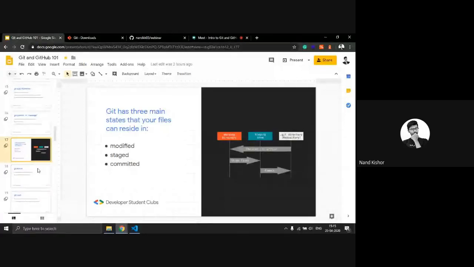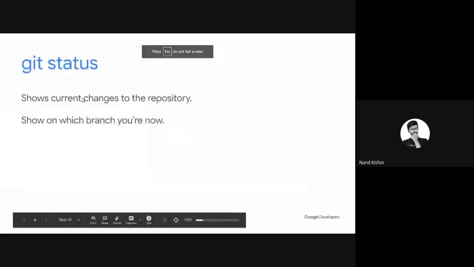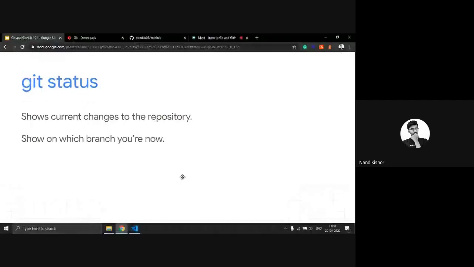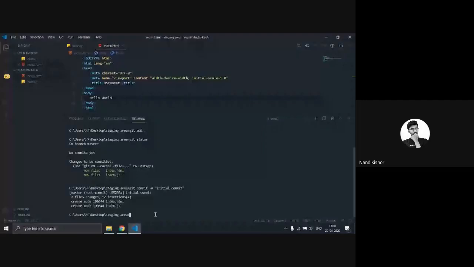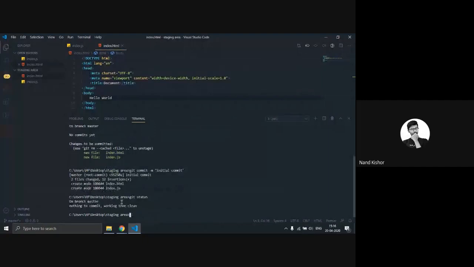So our next command is git status. As I already showed you this command, it basically shows the current changes to the repository or which branch you are on right now. So let's execute this command, git status. It is showing me that I am on the master branch.